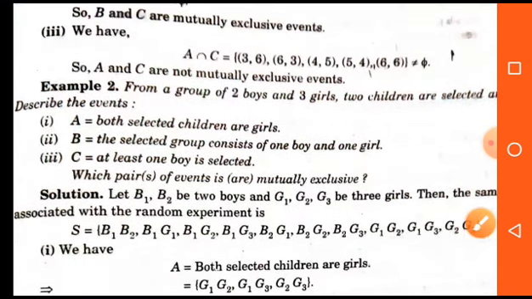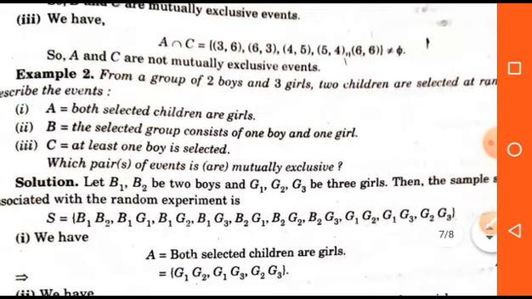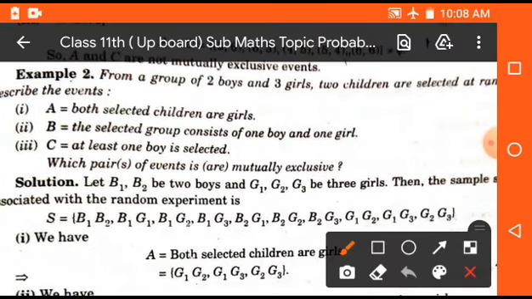Now student, here see another example. From a group of 2 boys and 3 girls, 2 children are selected at random. A: both selected children are girls. B: the selected group consists of 1 boy and 1 girl. C: at least 1 boy is selected.